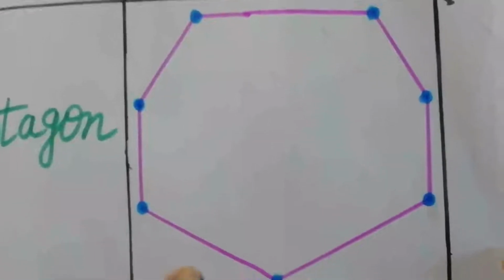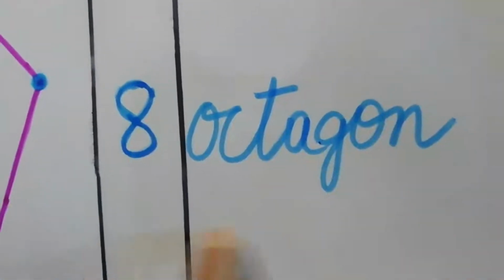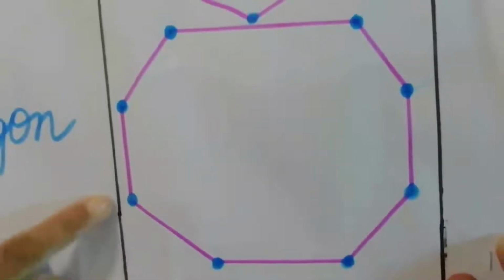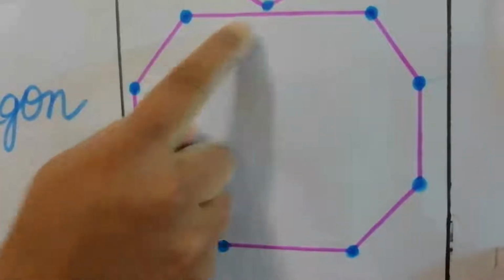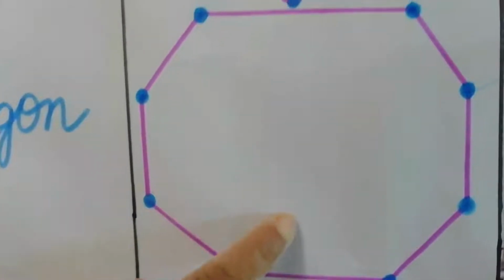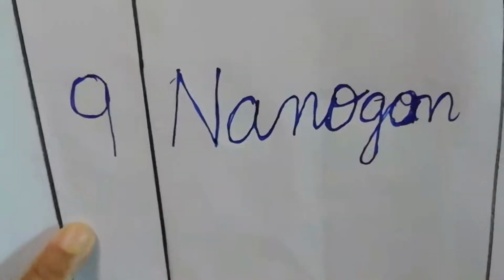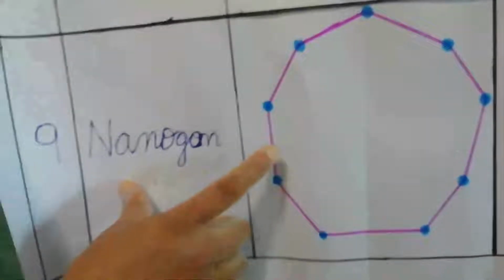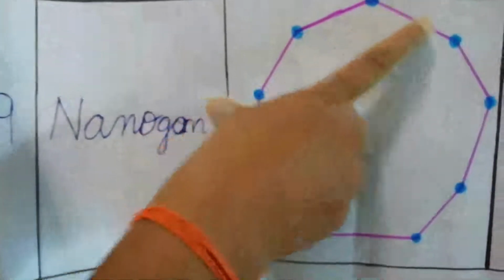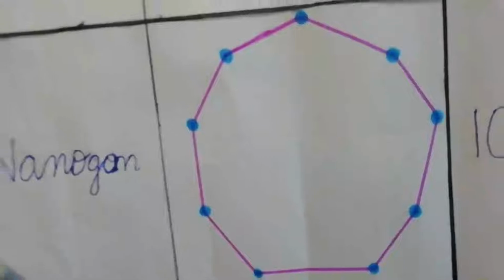Total 7 sides. The 8 sides of a polygon is called an octagon. Octagon, how many sides? 8 sides. See 1, 2, 3, 4, 5, 6, 7, 8. The next, 9 sides of a polygon is called a nonagon. See how many sides? 1, 2, 3, 4, 5, 6, 7, 8, 9. 9 sides of a figure is called a nonagon.